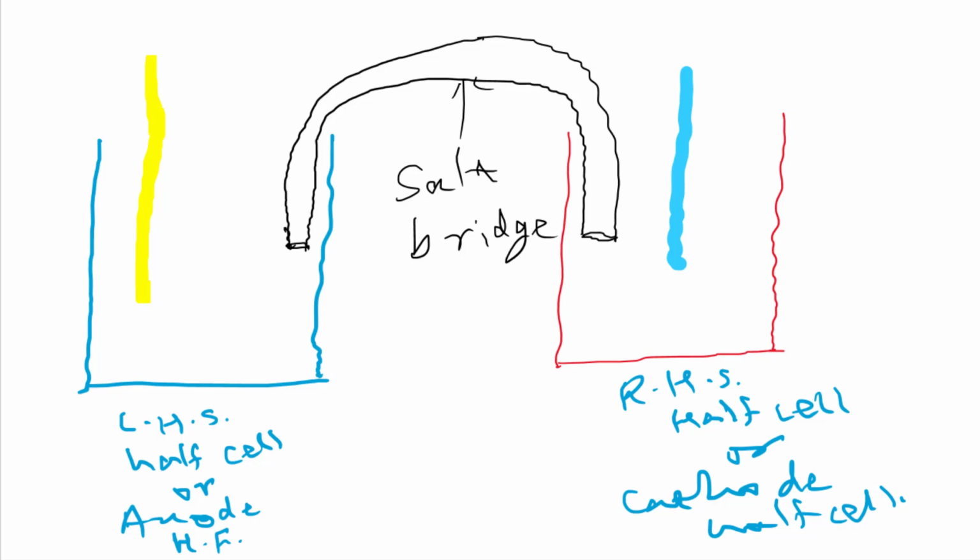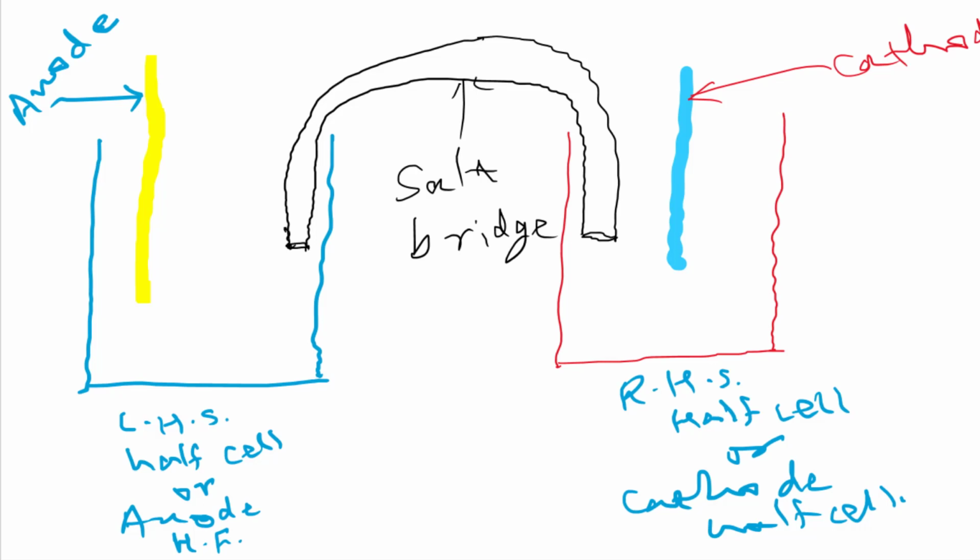Okay, now we are labeling. This metal rod is known as the anode. Both metal rods are collectively known as electrodes. The electrode present in the left hand side half cell is known as the anode, and similarly the electrode present in the cathode half cell is known as the cathode. This is known as the cathode.